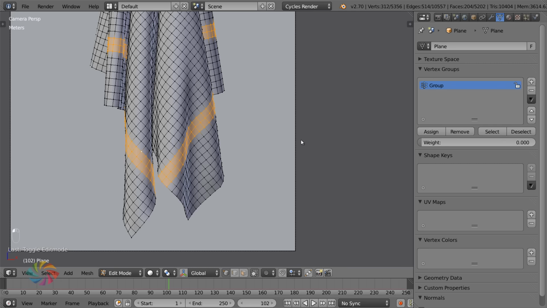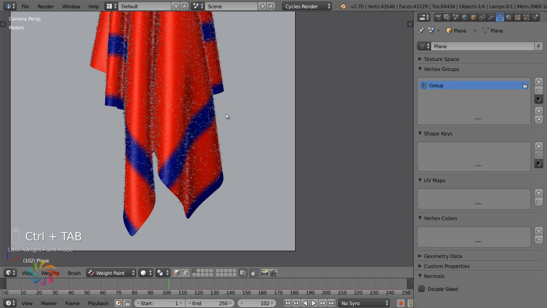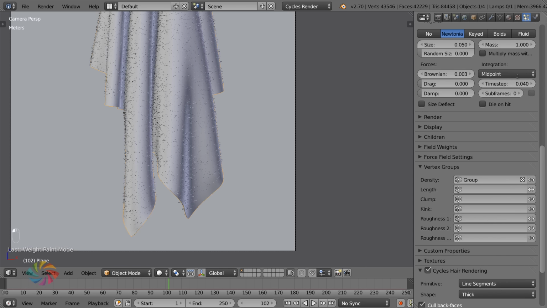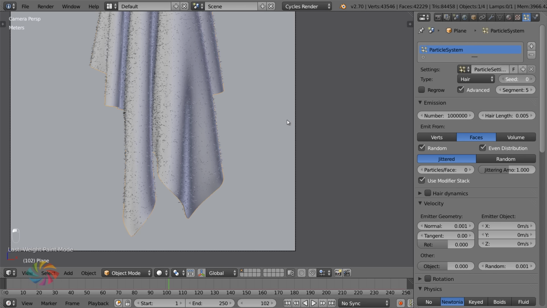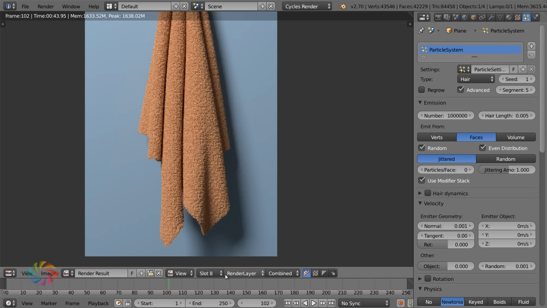And now, man, it takes a while to load. The weight paint should look like that. Now the particles are still showing there, so I guess it needs refreshing. Let's just change that seed value, and it should adjust. There we go. Okay, so now the particles are there. So let's give that one last render with those settings, and we'll see how it goes.